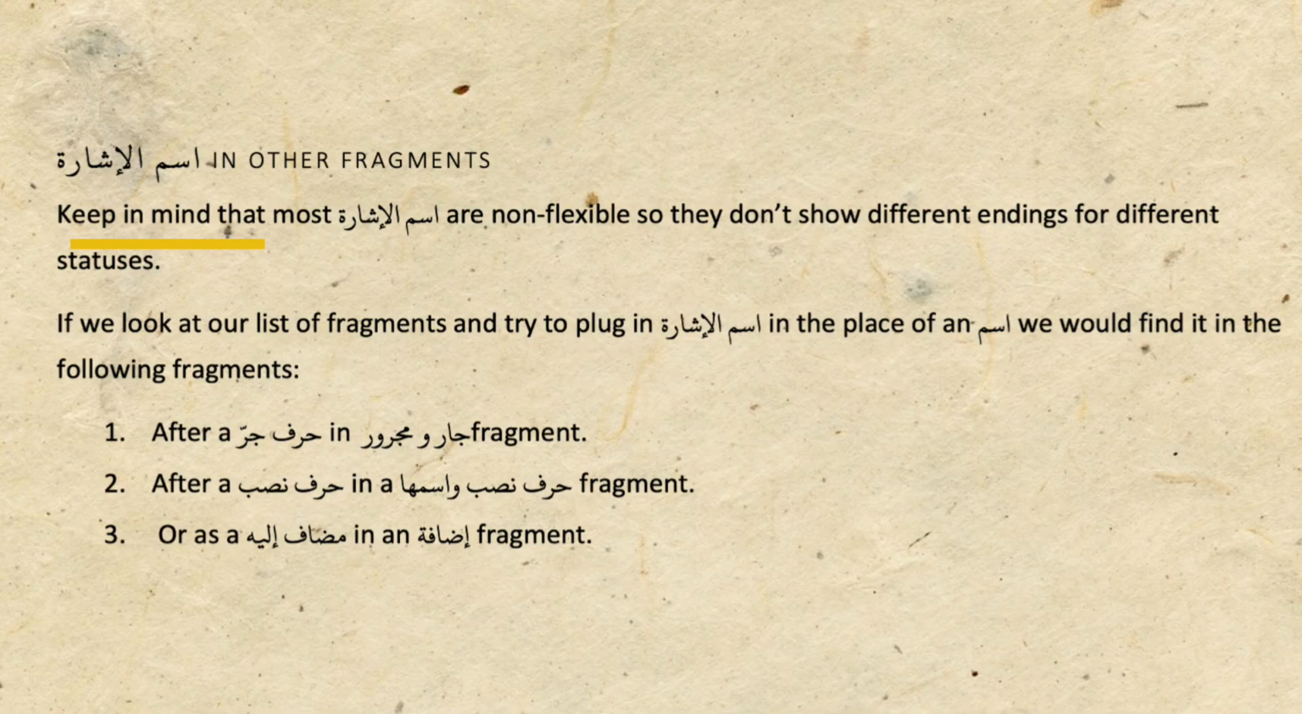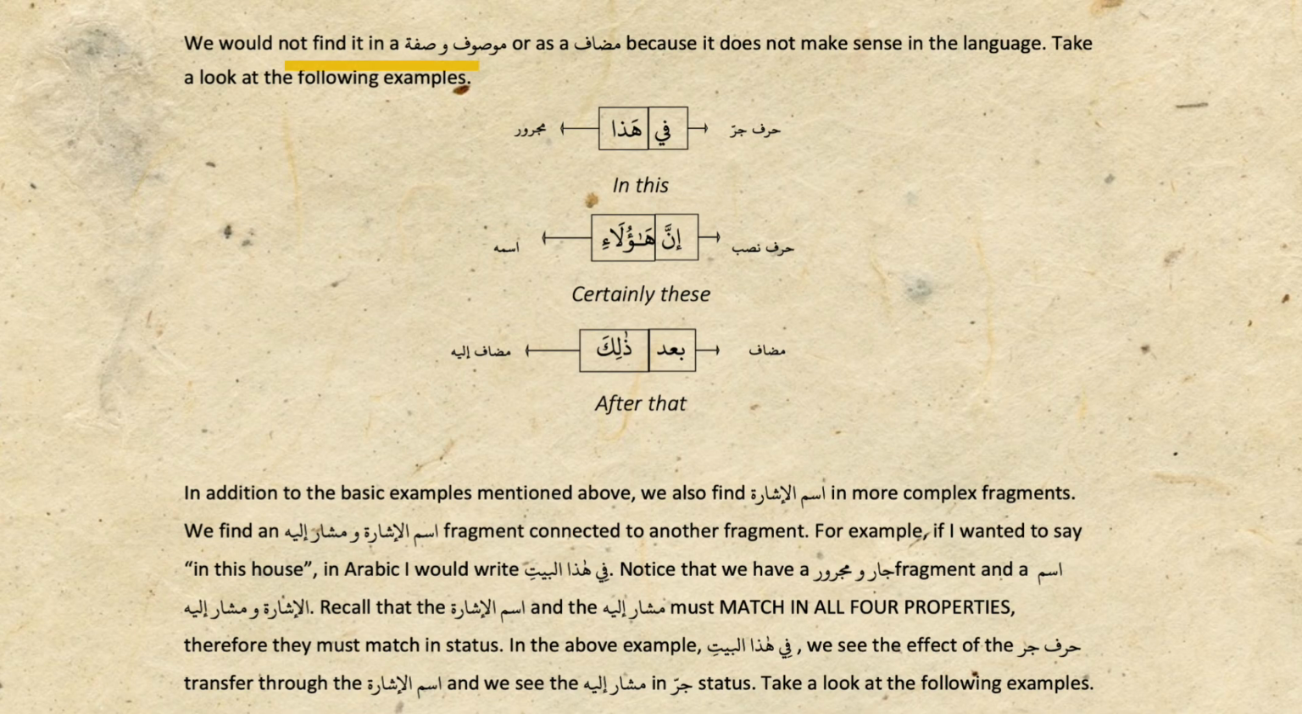for different statuses. If we look at our list of fragments and try to plug in Ismul Ishara in the place of an ism, we would find it in the following fragments. Presence of Ismul Ishara after Harf of Jar in Jar Majroor fragment, after Harf of Nasab in Harf of Nasab wa Ismuha fragment, or as a Mudaf Ilay in an Idafa fragment. And in a fragment like Mausuf wa Sifa and as a Mudaf, this does not work because it does not make sense in the language.